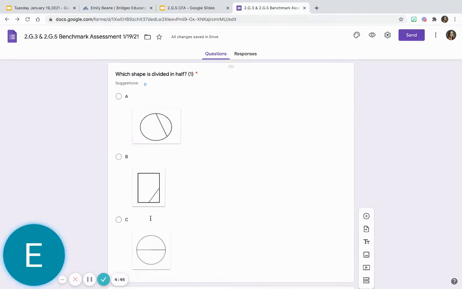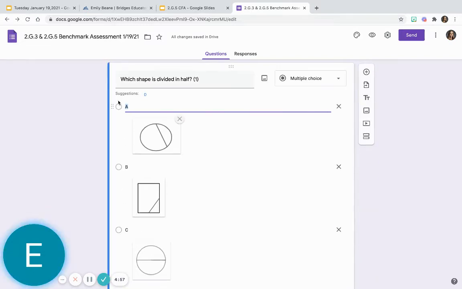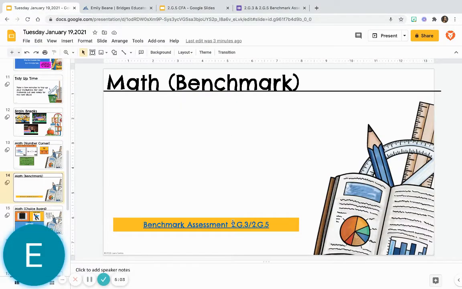This is the first picture, the second picture, and the third picture. And I want to know which one of these shapes is divided in half, and you'll click on that choice. So if you think A is divided in half, here, let's click that one. That is the one that I've been working on.